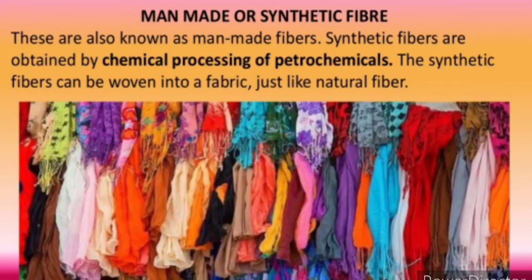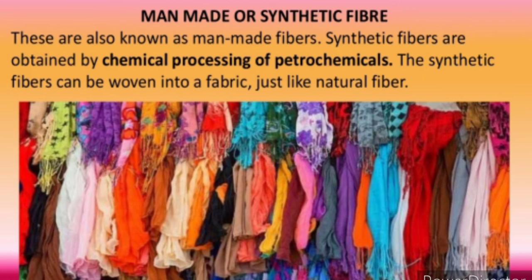Now the synthetic fibers, also known as man-made fibers. They are obtained by chemical processing of petrochemicals. Synthetic fibers can be woven into fabric just like natural fibers. That means the properties are mostly the same as natural fibers. The only difference is that they are processed in factories and are not obtained from natural sources.